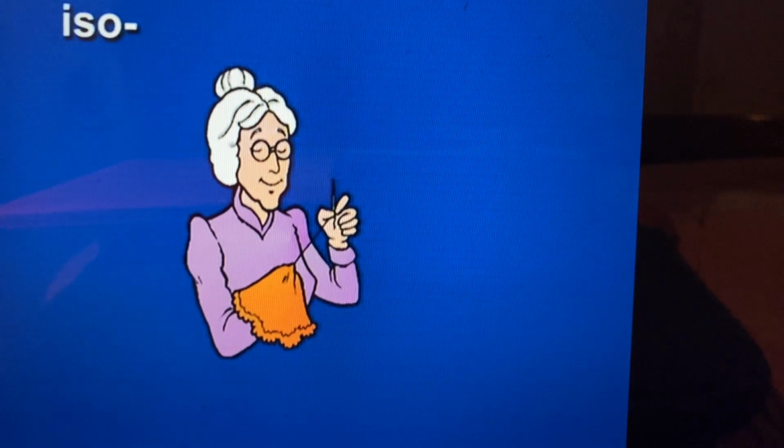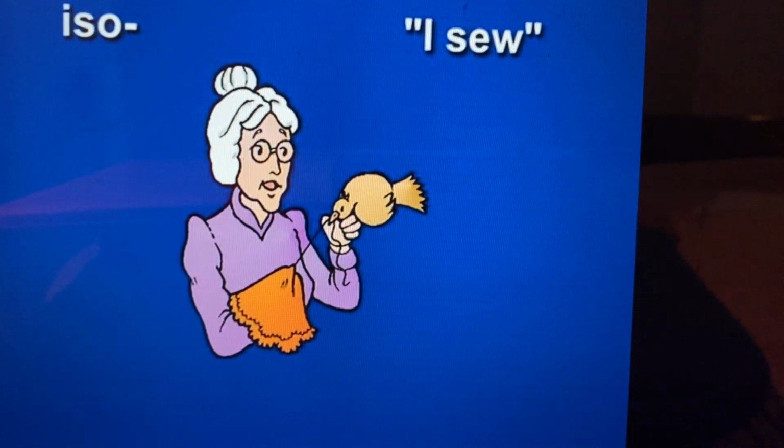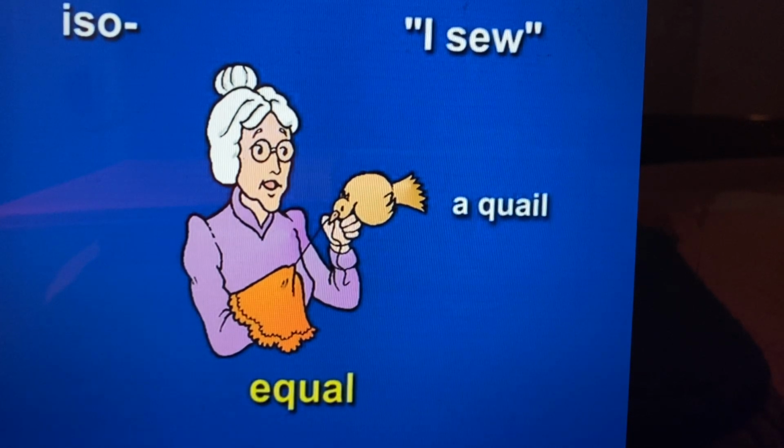Now the element iso. Iso sounds a little like I so. Iso, iso. Iso means equal. And since we cannot see equal, we'll change the picture to look like this. She is saying, I sew with a quail. I sew, a quail, equal.